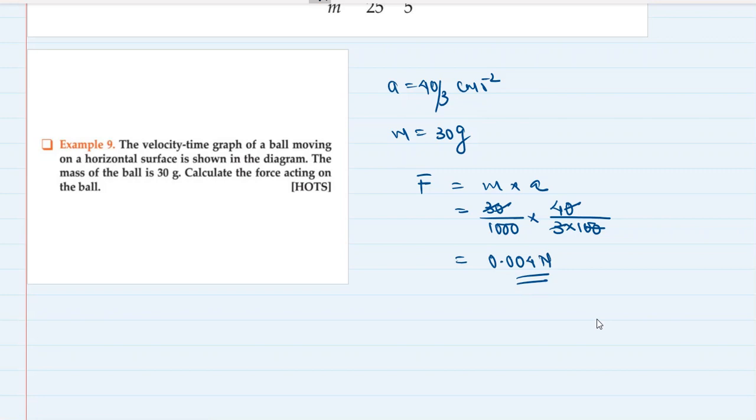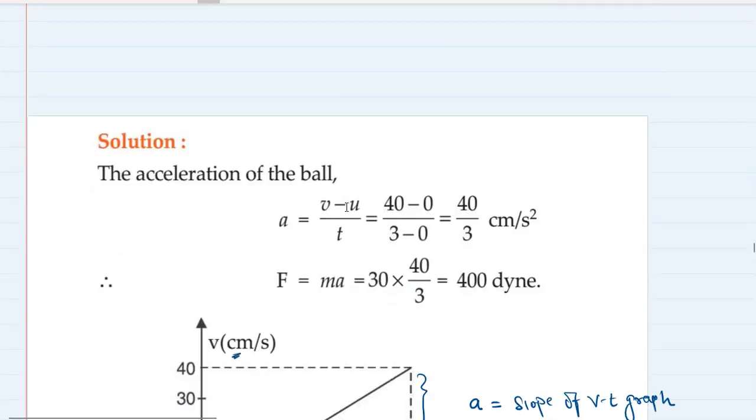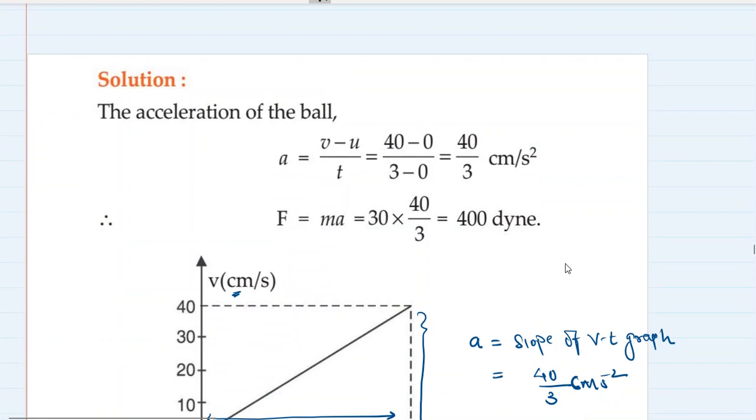Okay, so the mass of the ball is 30 grams, and from velocity time graph we found the acceleration 40 by 3 centimeter per second square. So force acting on the ball is 0.004 Newton. Let's check the answer. Absolutely correct.